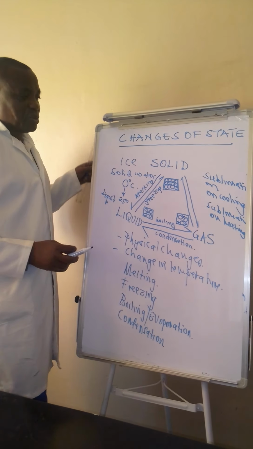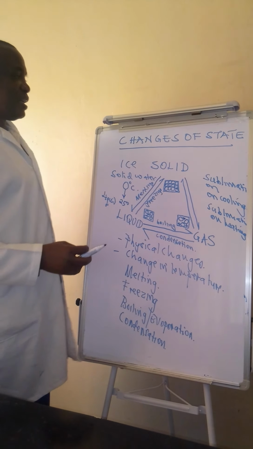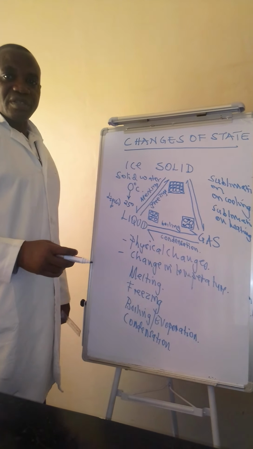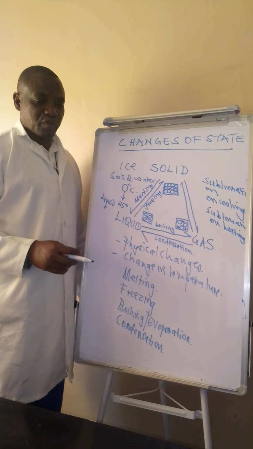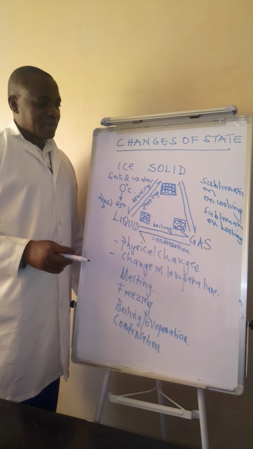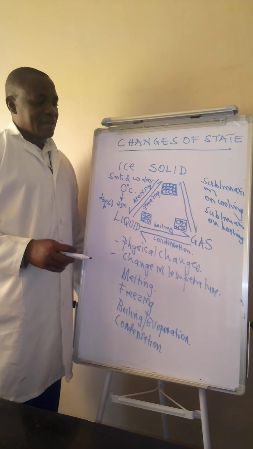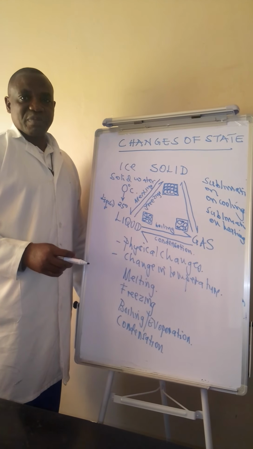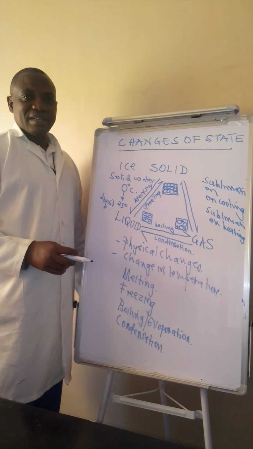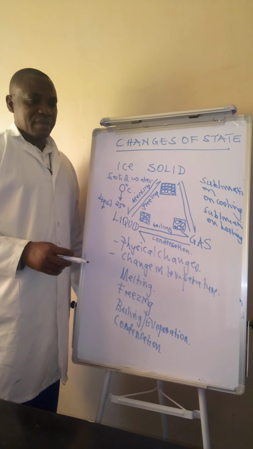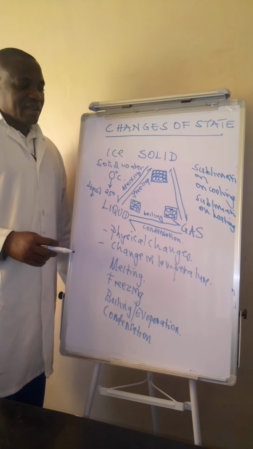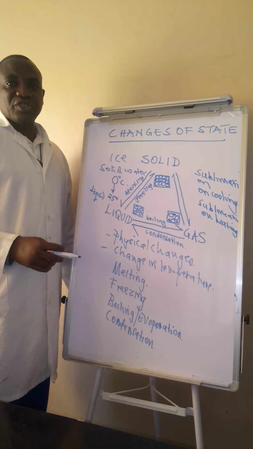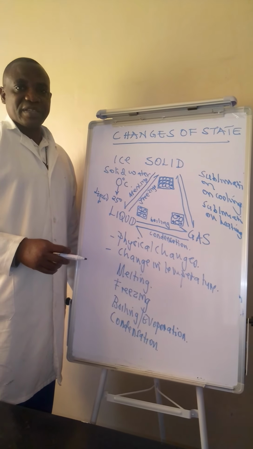So that was our topic on changes of state. Some review questions very quickly, spot questions. Number one, state three states of matter. Number two, can you give examples of changes of state?